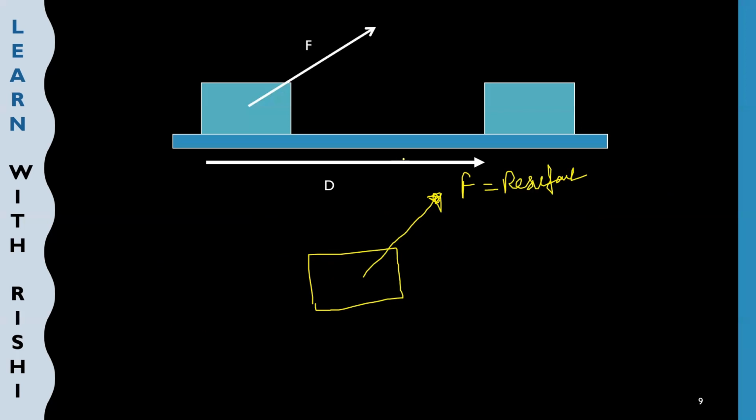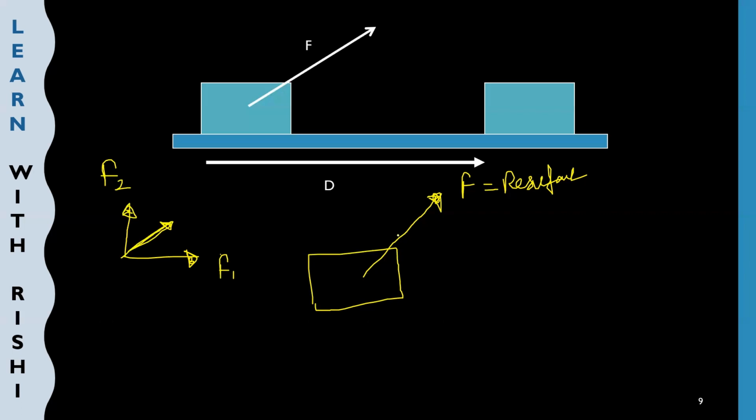How many components? 2 components. If I say I'm applying a force in this direction towards the right, this is my force 1. And another force I'm applying in the upward direction, this is force 2. What will be my resultant? The resultant will be somewhere in the middle between these 2 forces, right?